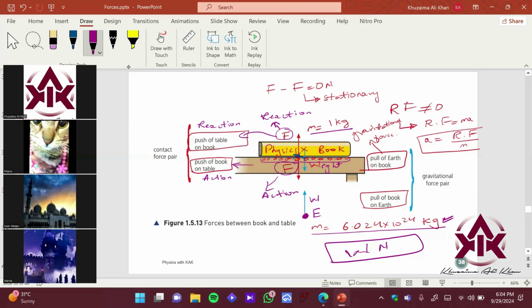Forces always exist in pairs. So whenever there is a book resting on the table, you will have two types of forces: a contact force pair and a gravitational force pair. If it makes sense, give me a thumbs up.